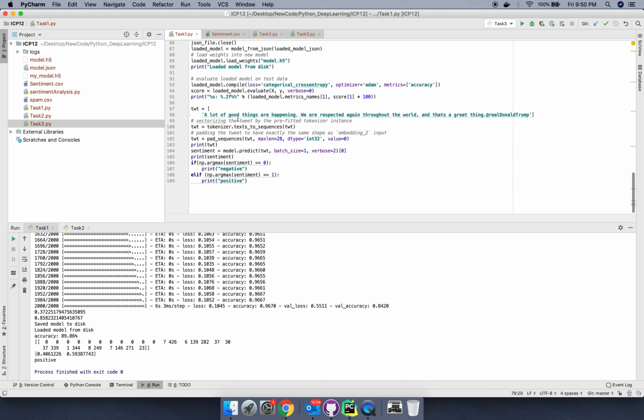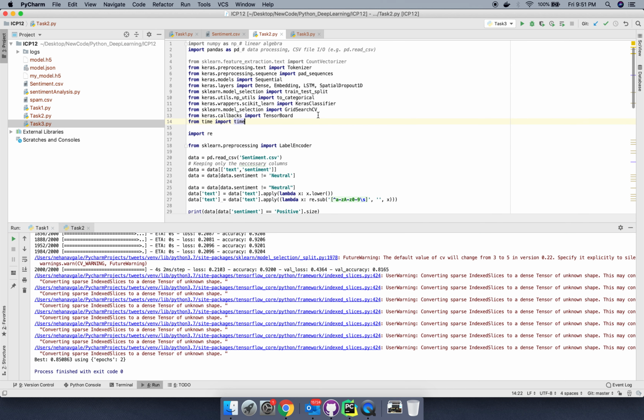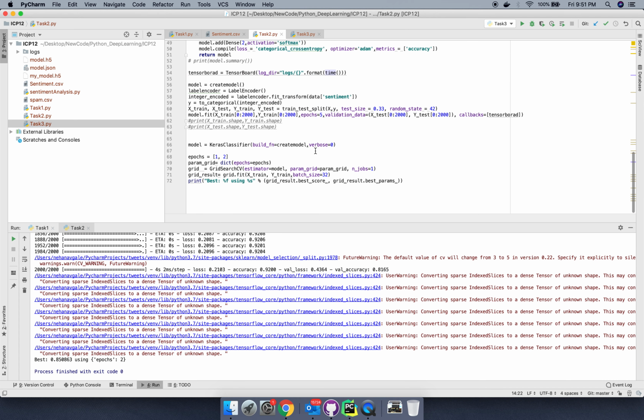Now coming to task 2. So here we are applying grid search on our existing model. Grid search is actually a process of performing hyperparameter tuning in order to determine the optimal values for a given model. So after applying grid search on my model, I found that the best value for it would be on the epoch 2.